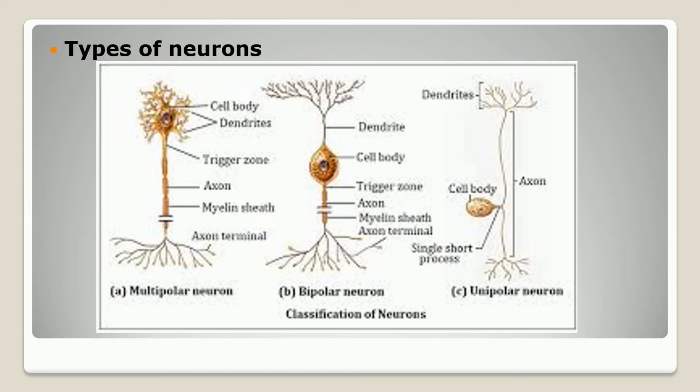Multipolar type of neurons means one cyton, one cell body, and on one side only one axon is there, and on the other side many dendrons or dendrites. Dendrites collect the information from various parts and transmit the impulses towards the cyton. And then the axon transfers the impulse away from the cyton to the axon endings. Now this is about the classification on the basis of the number of cytoplasmic processes.